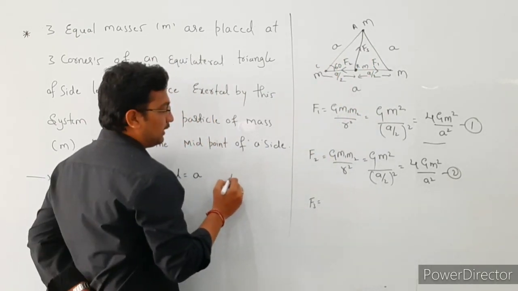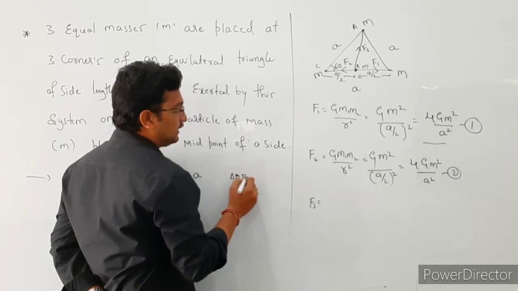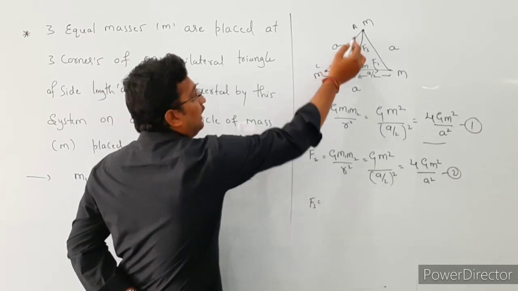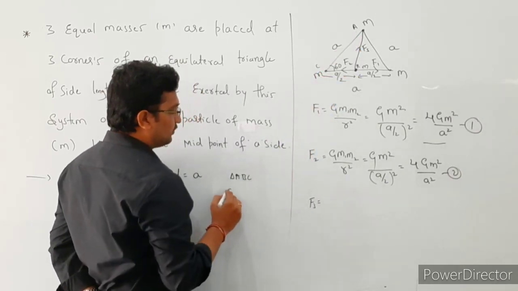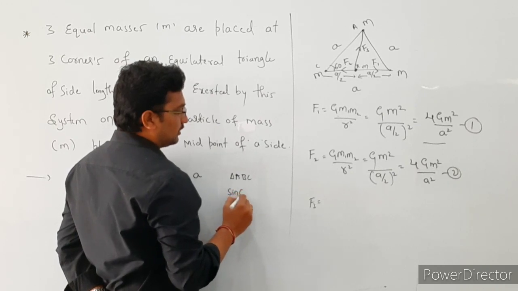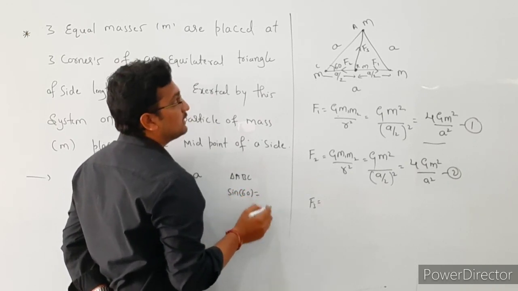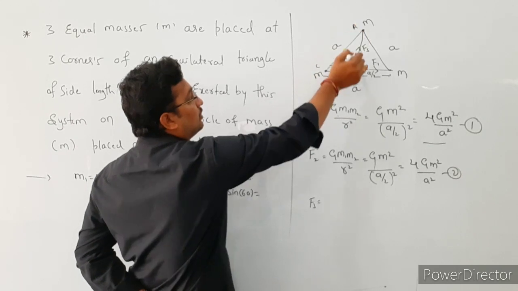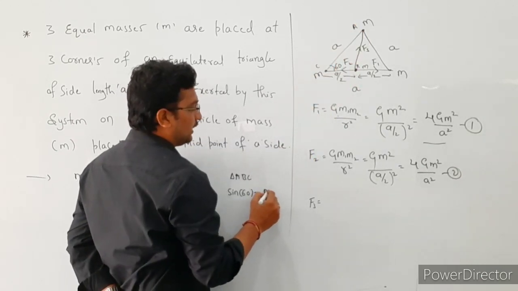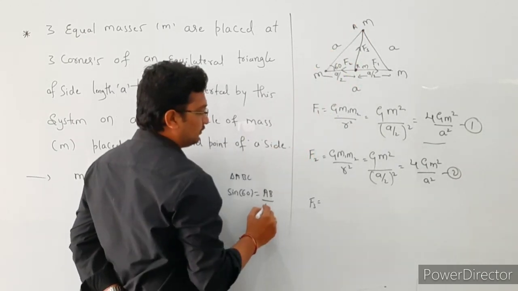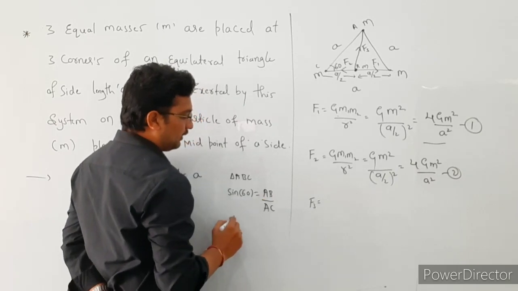So see here, from triangle ABC, we define sin theta. Theta value is 60, so sin 60 is equal to AB divided by AC, right? Here we want the AB value.